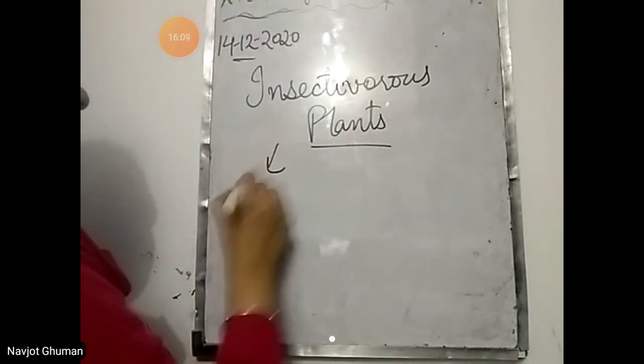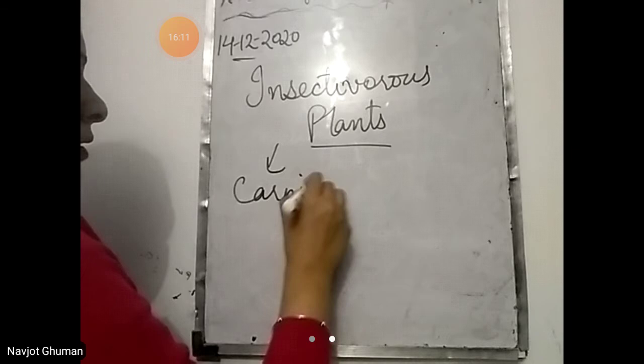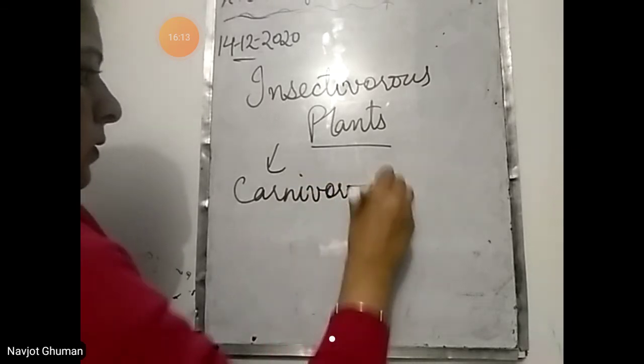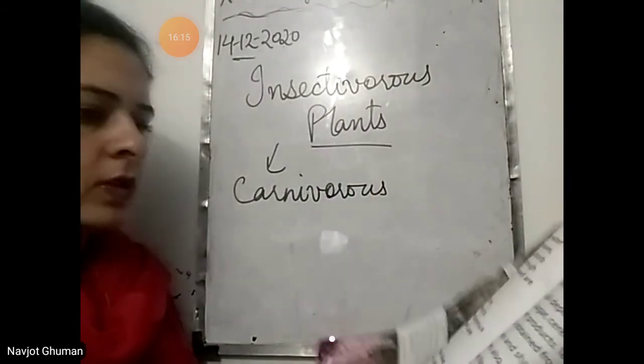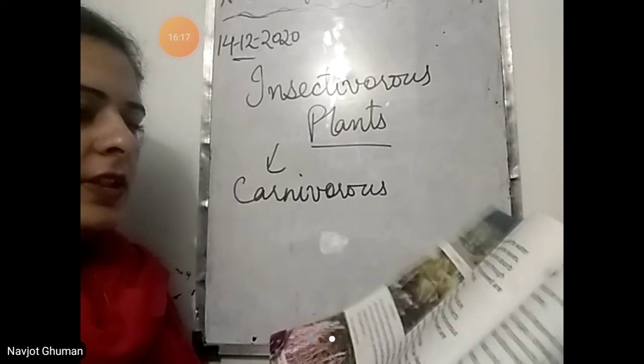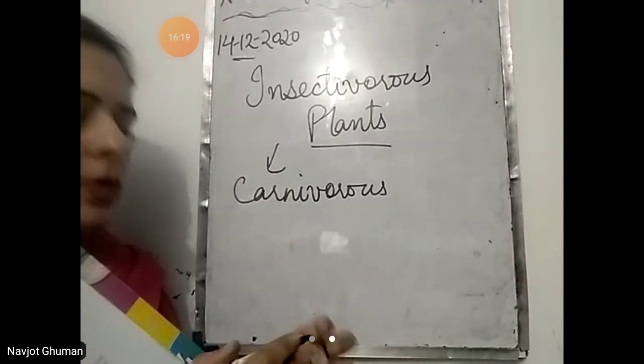They are carnivorous in nature and their leaves are modified to trap the insects.